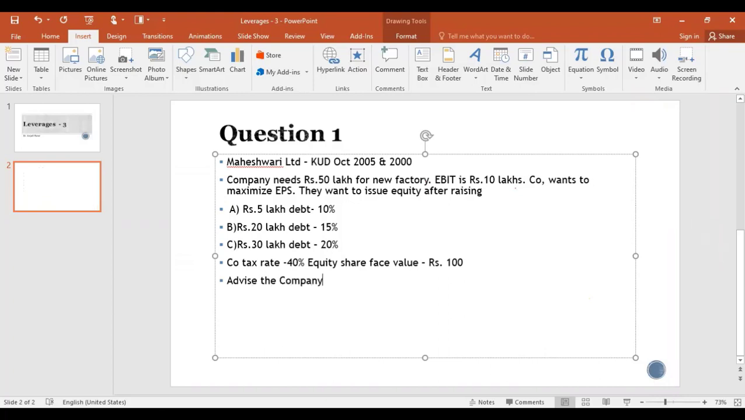Advise the company on which capital structure they'll have to go for. Whether they have to go for 45 lakh equity and 5 lakh debt, or 30 lakh equity and 20 lakh debt, or 20 lakh equity and 30 lakh debt. Which will give maximum EPS, that will be the capital structure the company will have to select. So this is what has been given as a question there. So let us start solving the question.